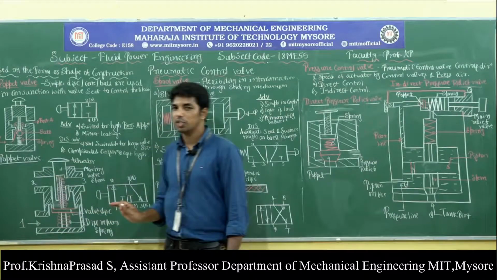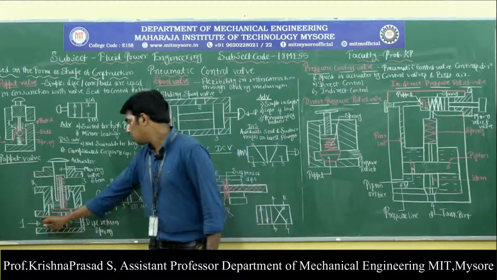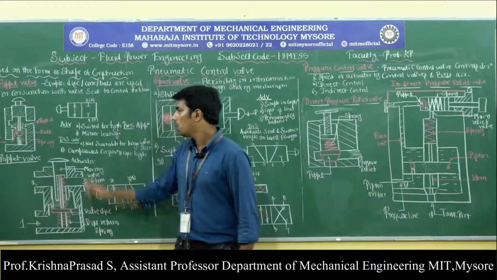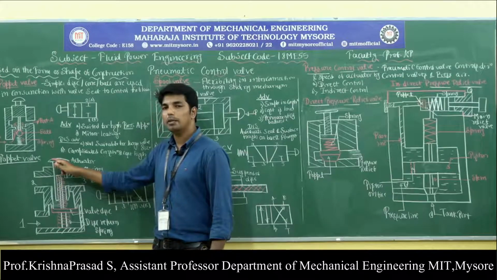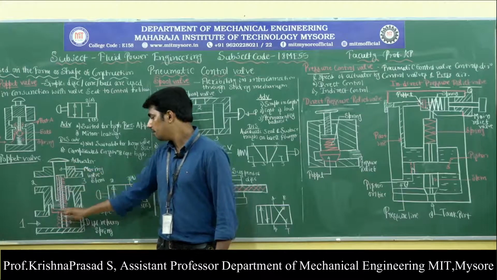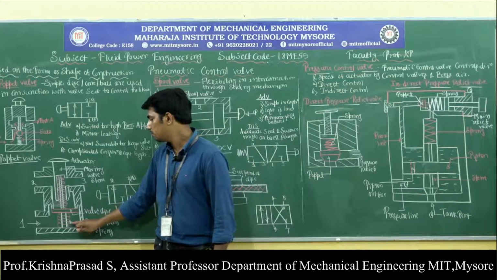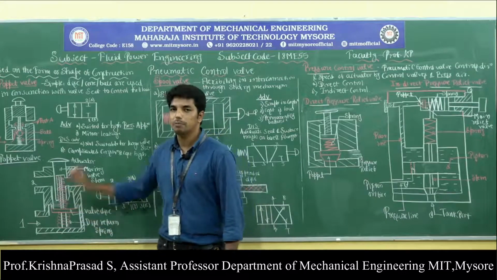Okay, so this is the construction. It contains the 3 ports: inlet port, outlet port and exhaust port, and it consists of the valve stem, manually operated by the push button. Then it contains the disc, compressed between the disc return spring and valve stem spring.